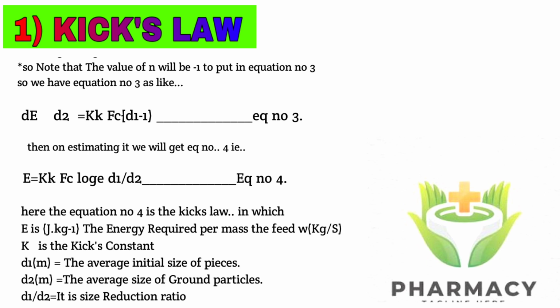This is Kick's law, where E in joule per kg is the energy required per mass of the feed, kk is Kick's constant, d1 in m is average initial size of particles, d2 in m is average size of ground particles, and d1 upon d2 is size reduction ratio.